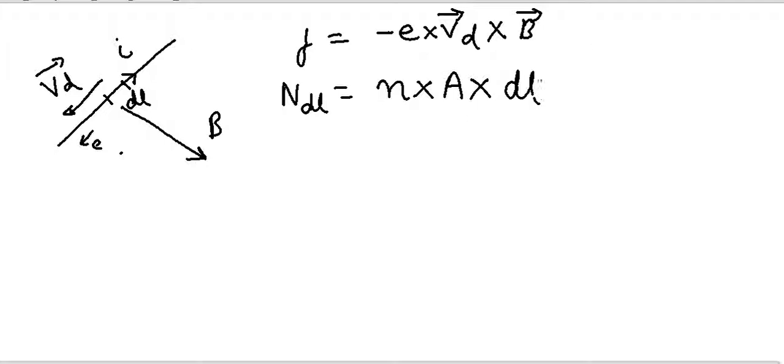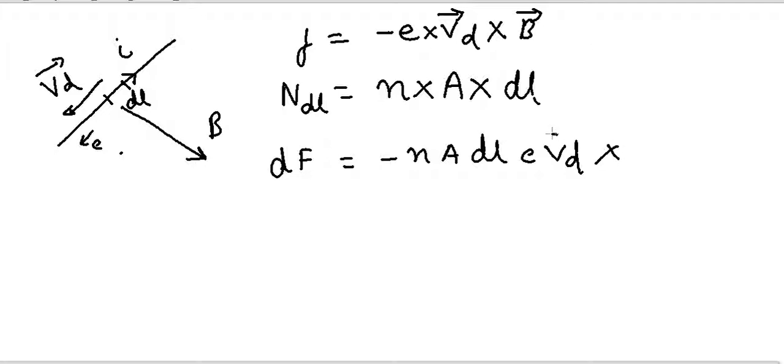So area into length will be the volume of wire. The total number of electrons in this small length of wire will be nA dl. So the total small force dF experienced by this small wire will be equal to minus n A dl e Vd cross B.